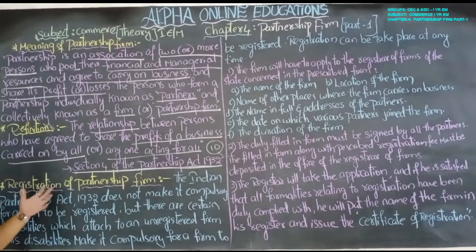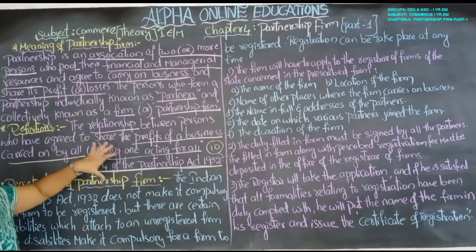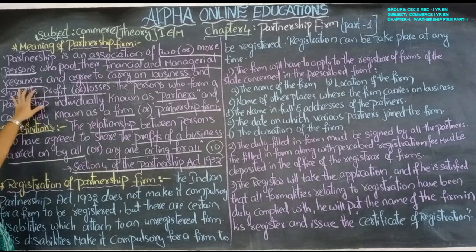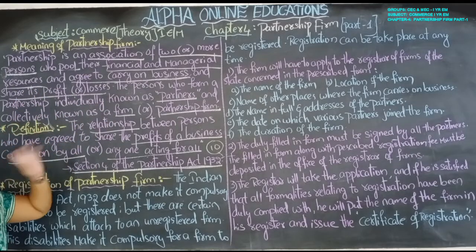Okay, so next one, registration of partnership form. So this is a very important definition. It may be asked for 2 marks. You have to write the meaning first, and afterwards you have to write the definition. In the exam, whenever a definition is asked, do not write only the definition. First write the meaning lightly, and then if you write the definition, the examiner will be impressed.